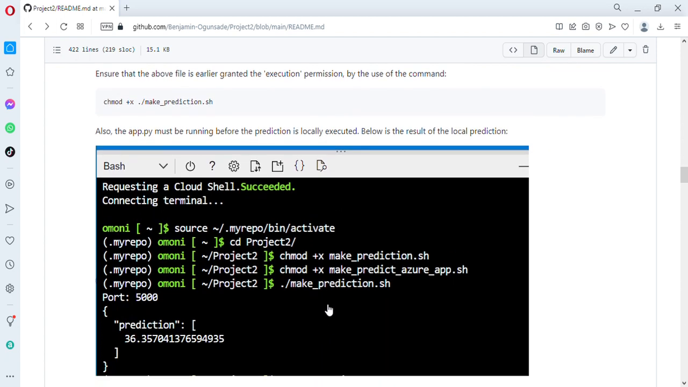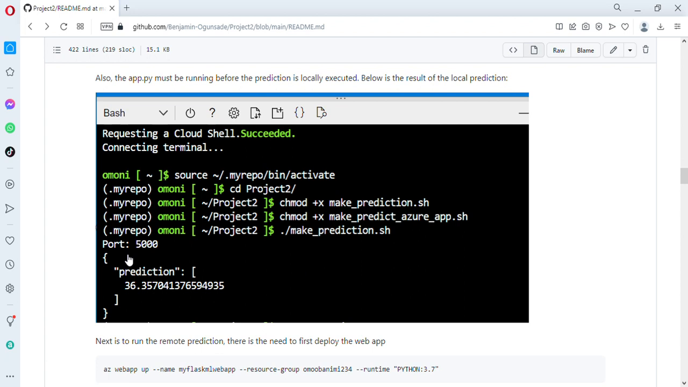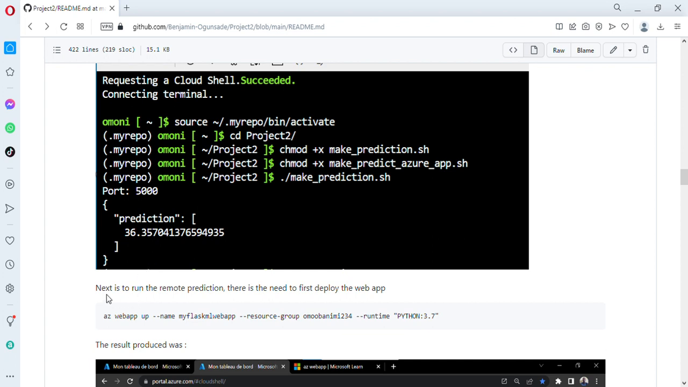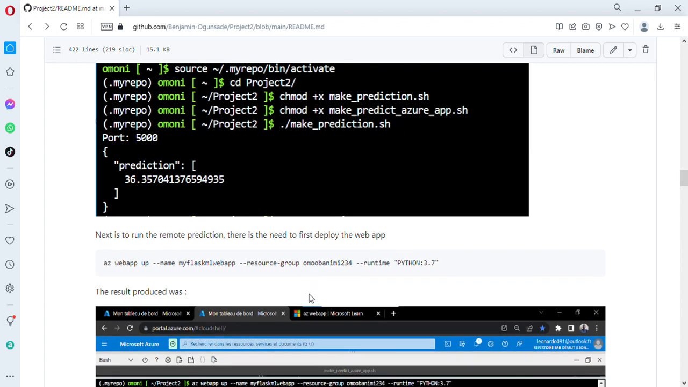Then after you run it, and the predictions run well, it gives you the port number and the prediction code. So that's locally. Next is to run the remote prediction, so there is need to first deploy the web app.